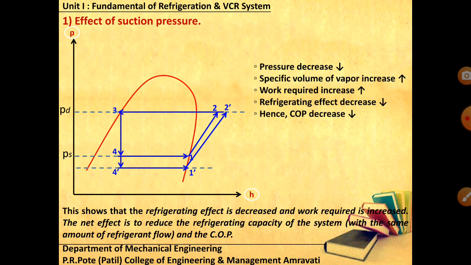You can conclude that the refrigerating effect is decreased and work required is increased. The net effect is to reduce the refrigerating capacity of the system and ultimately the COP.